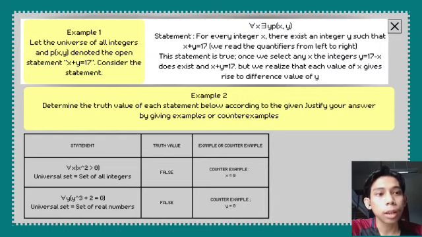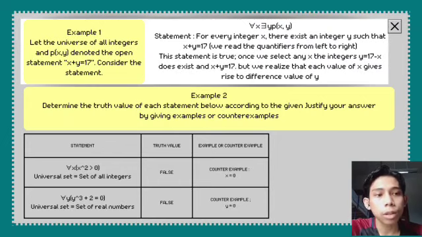Example 2. Determine the truth value of each statement below according to the given universe. Justify your answer by giving examples or counterexamples. The first statement is for all x, in bracket x squared greater than 0. The universal set is the set of all integers.